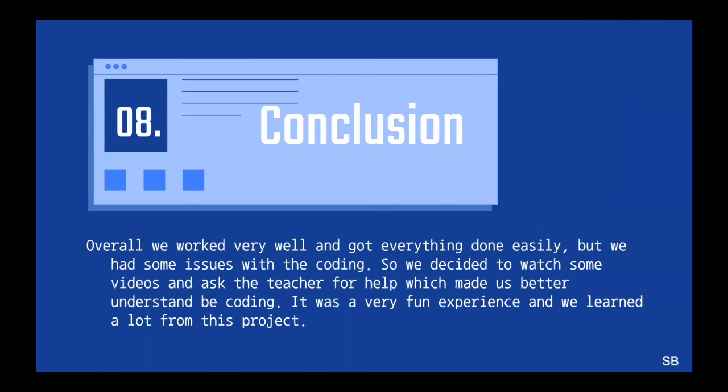Overall, we worked very well and got everything done easily, but we had some issues with the coding, so we decided to watch some YouTube videos and ask the teacher for help, which made us better understand the coding. It was a very fun experience, and we learned a lot from this project.